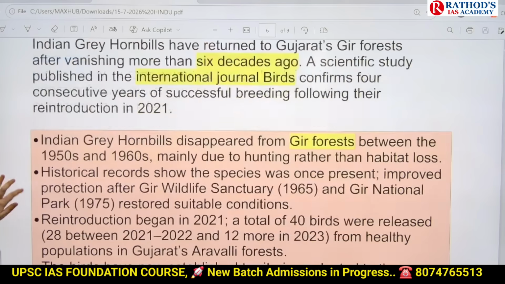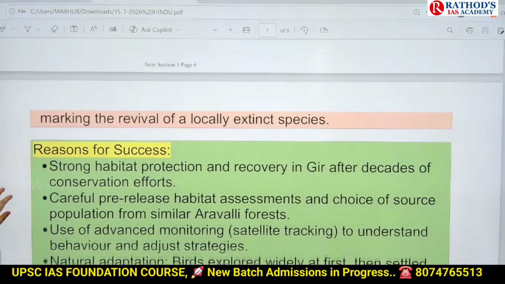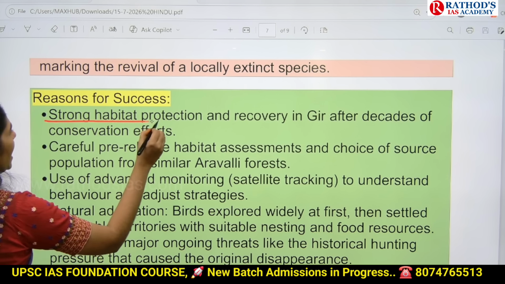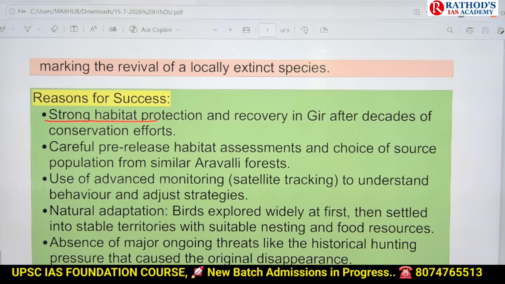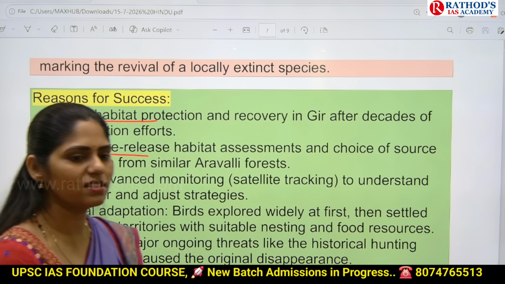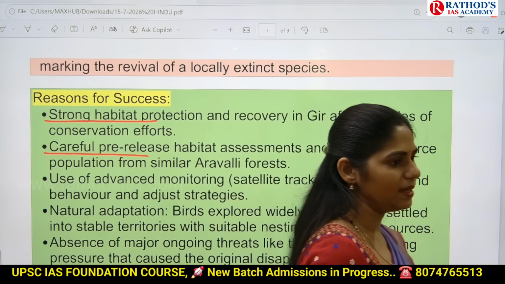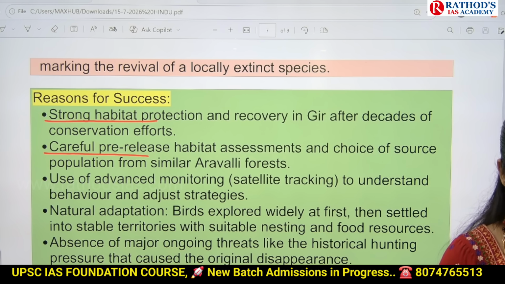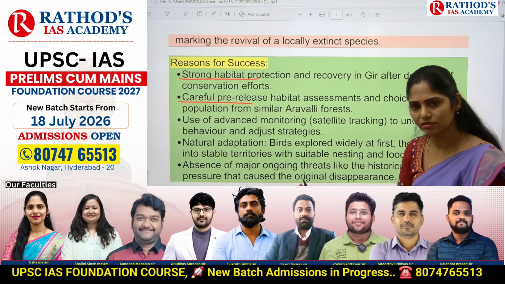Okay, now let us see some facts regarding this success. Why is it a success? Because it has strong habitat protection. The next one is they went for careful pre-release habitat assessment. Before releasing, they analyzed which area to release them in and which area is safe, whether there are electric lines or power lines, everything they checked.